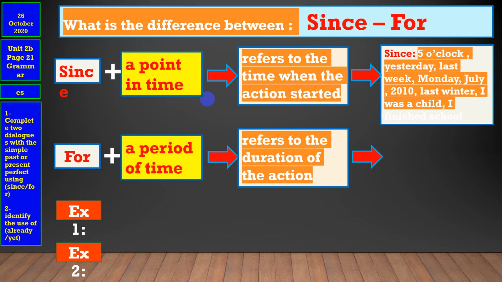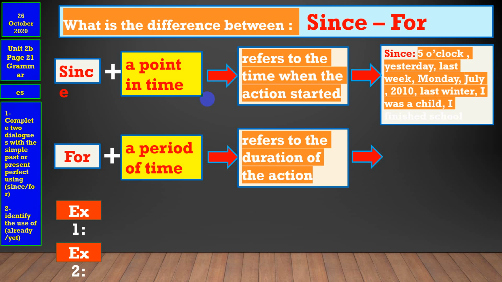When I say since, we use since to talk about a point in time. This is a specific one. It refers to the time when the action started. For example, since 5 o'clock, since yesterday, since last week, since Monday. So it refers to the time when the action started. I'm talking about a specific point in time, for example, since 5 o'clock, since 2017, okay?